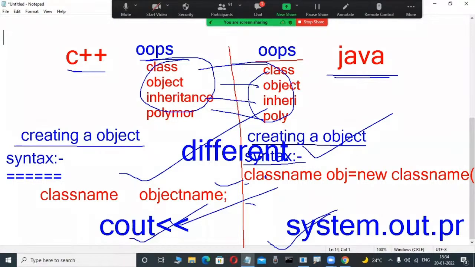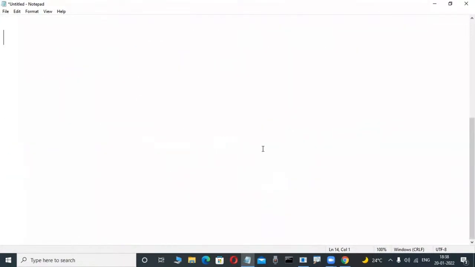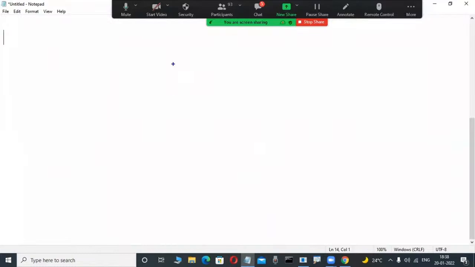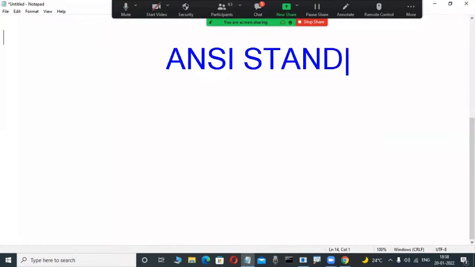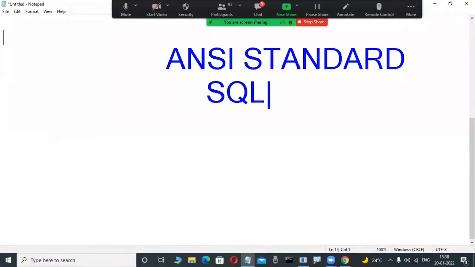The same thing applies here. SQL is an ANSI standard language. ANSI is the American National Standards Institute, defining some standards for the SQL language. That's why SQL is an ANSI standard language. This ANSI standard language is used to operate all the relational databases.